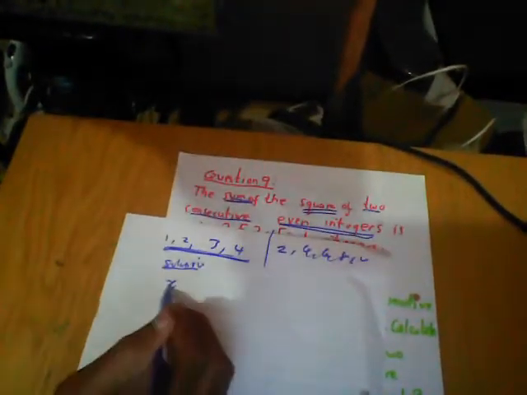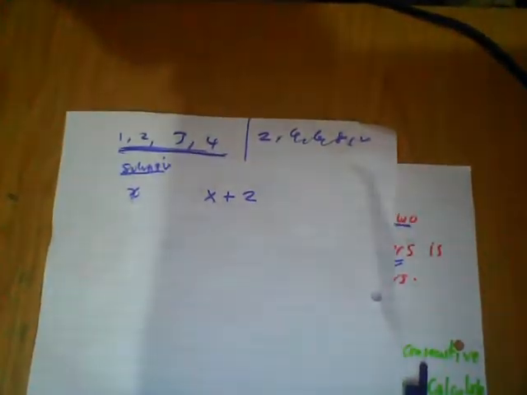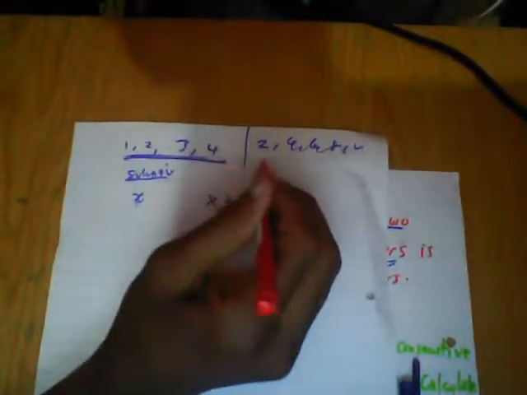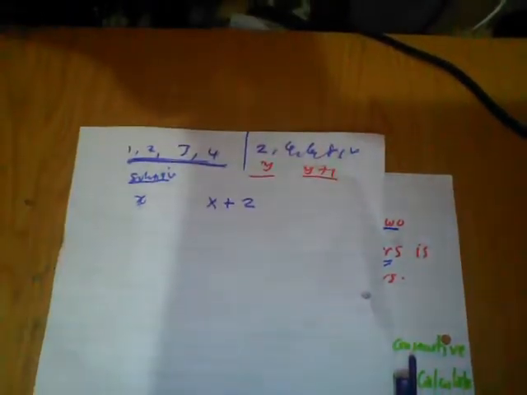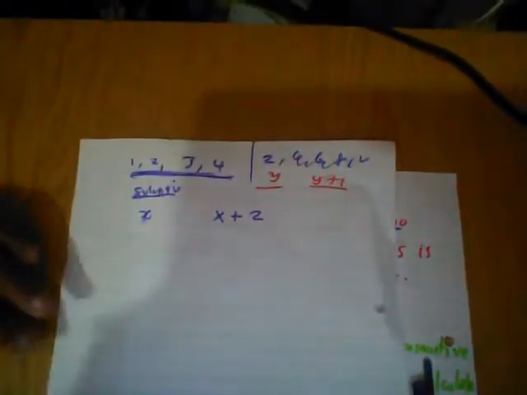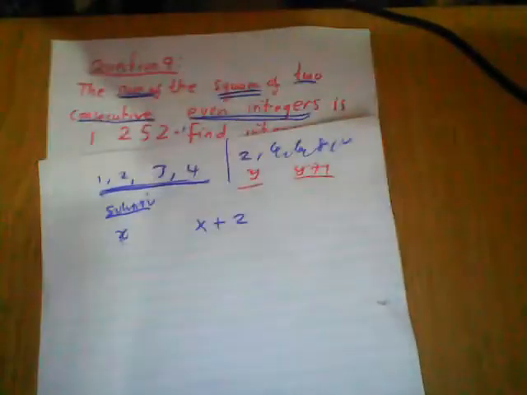So now we don't know the first consecutive integer, because they say the sum of the squares of the two consecutive integers. So we assume the first integer is x, and if they're consecutive even integers, the second one must be x plus 2. But if it was consecutive odd integers, which is not part of the question, if this is y, this must be y plus 1. But in this case it's even numbers. Let me take the question back a little bit, just to show you exactly what we're doing.